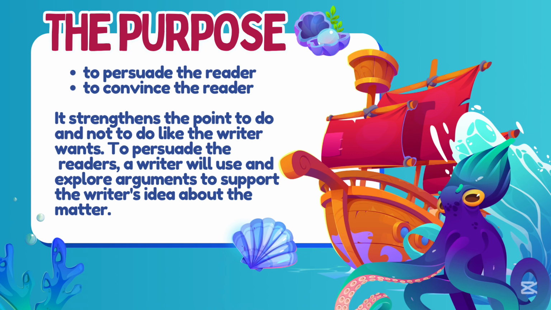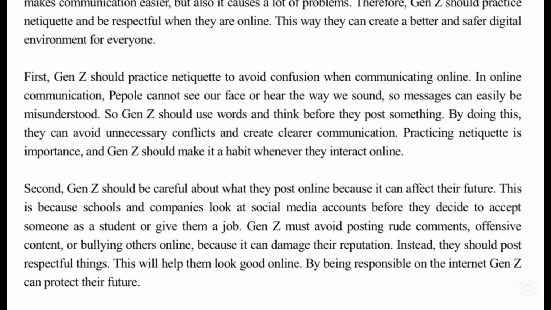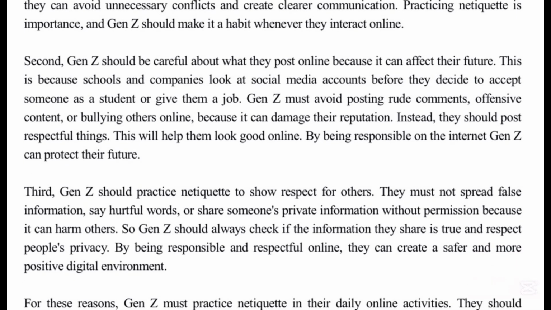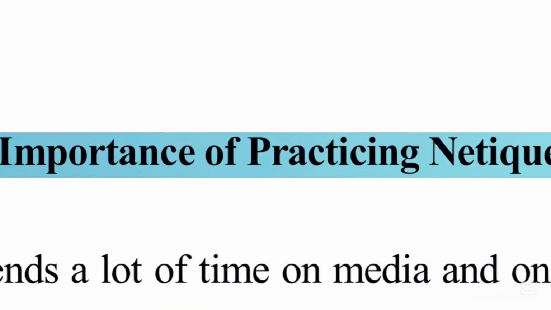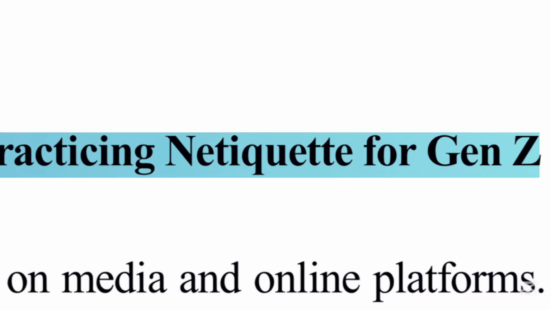The purpose of the Hortatory text is to persuade and to convince the reader. It strengthens the point to do and not to do, as the writer wants. To persuade the readers, a writer will use and explore arguments to support the writer's idea about the matter. Here are some examples of the text. Let's go. The importance of practicing etiquette for Gen Z.